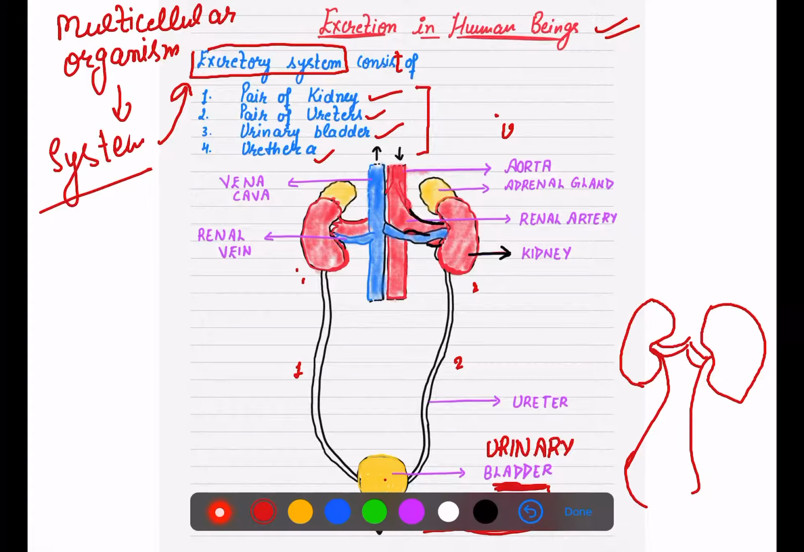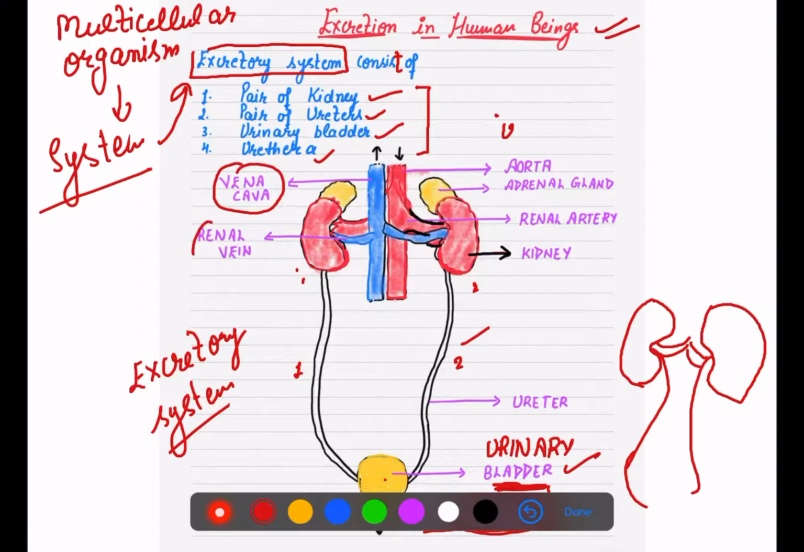So this is about our excretory system in human beings: a pair of kidneys, a pair of ureters, urinary bladder and urethra, right? And you always have to mention the vena cava, renal vein, aorta as well as renal artery very carefully.